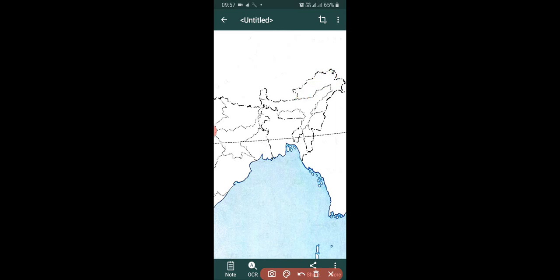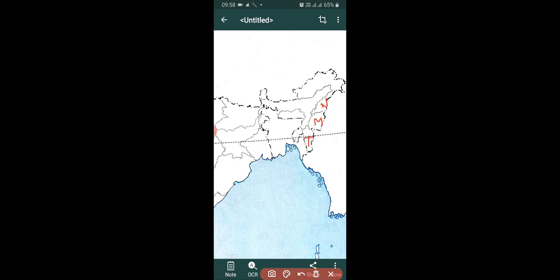Now the next one. This is Nagaland, and its capital is Kohima. And this one, Manipur. Its capital is Imphal.